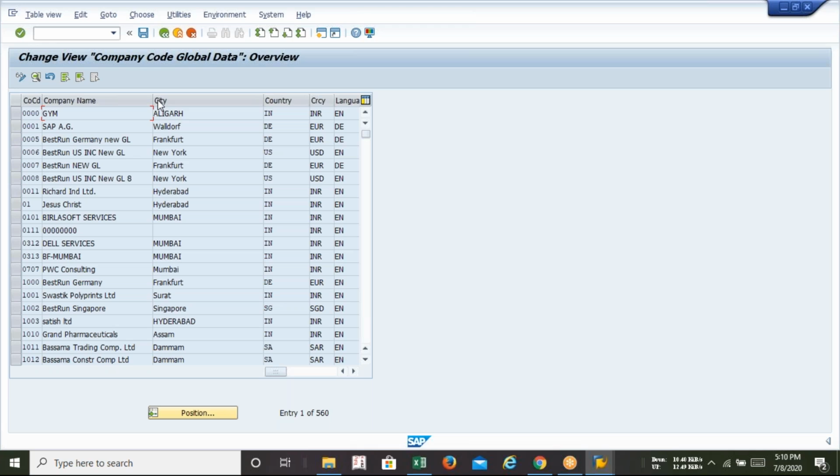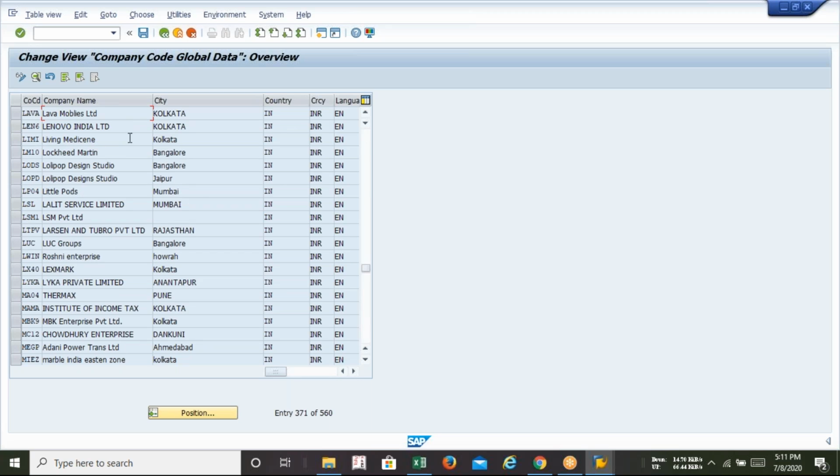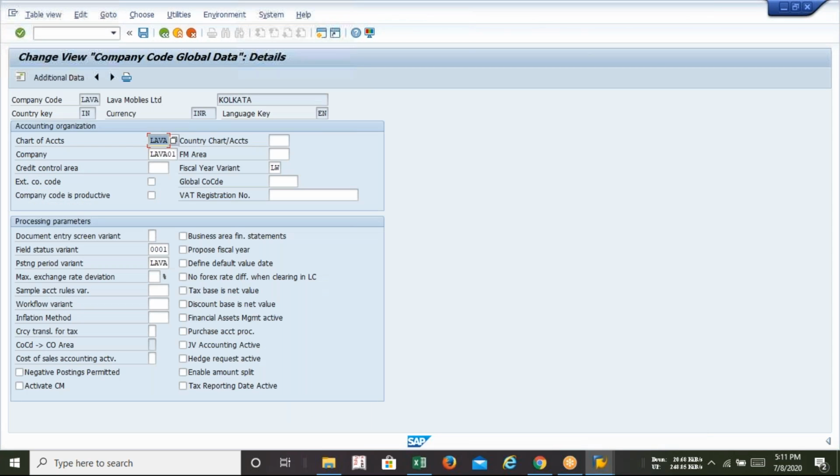So until and unless you do this step, that is global assignment, your system is not able to classify. Here, first click on position, then type your company code, Lava, just enter, and then double click on the company name. Here you have to maintain your chart of accounts, group company, fiscal year variant, field status variant, and posting variant.